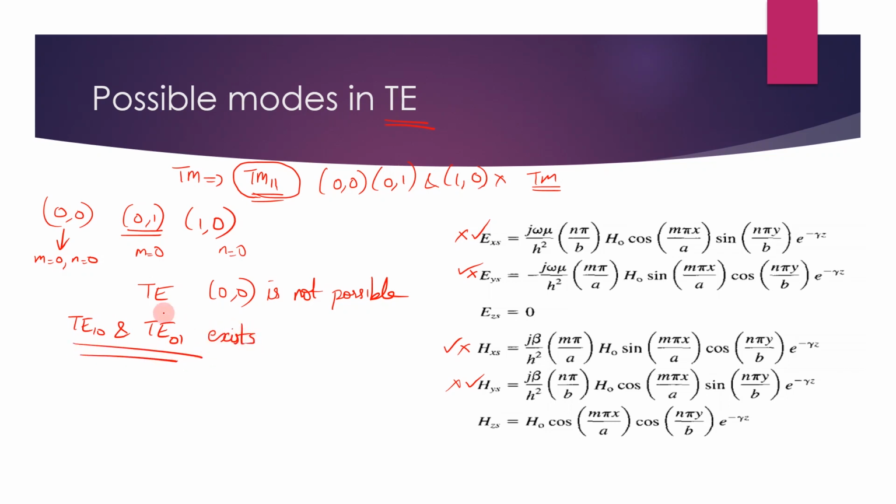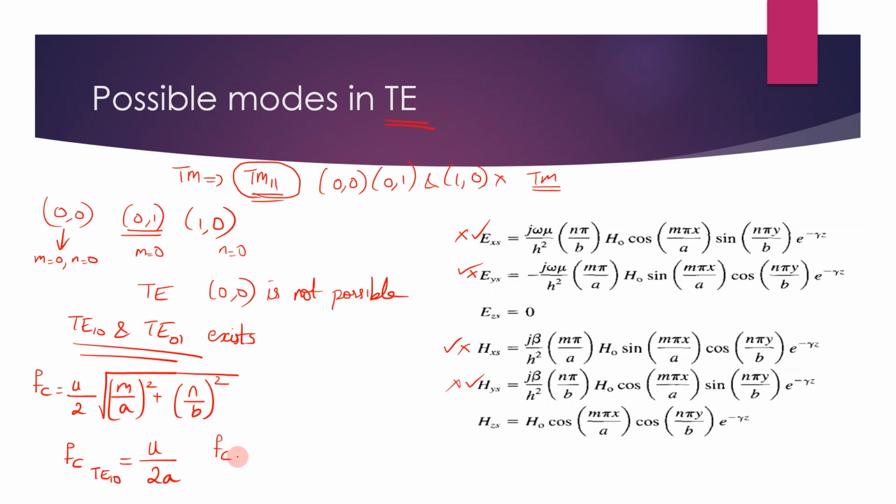Okay, so the mode with the lowest cutoff frequency or longest cutoff wavelength has to be identified from these two. As we all know, Fc is equal to U by 2 into square root of (m by a) the whole squared plus (n by b) the whole squared. Okay, this is the equation. So corresponding to Fc of TE10, M is 1, so you can write it as U by 2A. Why? Because N is 0, this is cancelled. 1 by A the whole square root is 1 by A, so U by 2A.